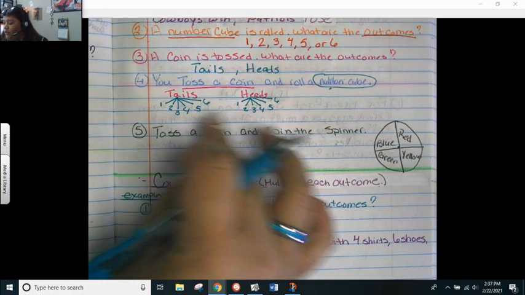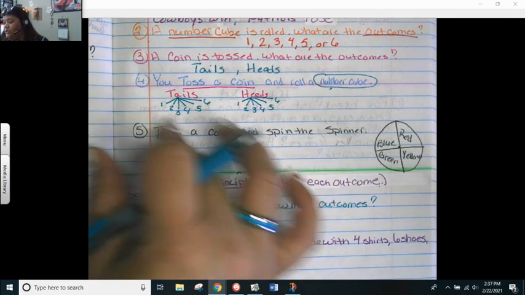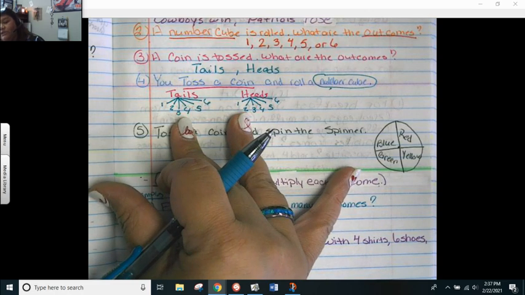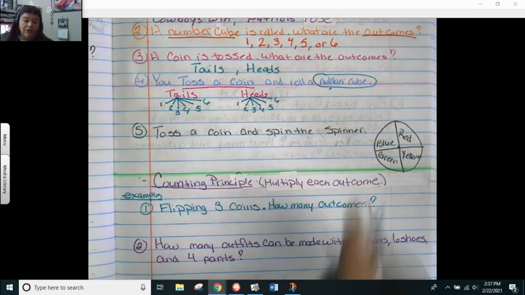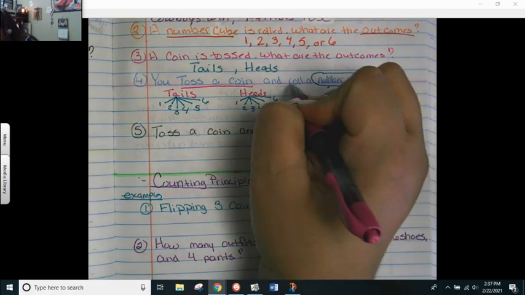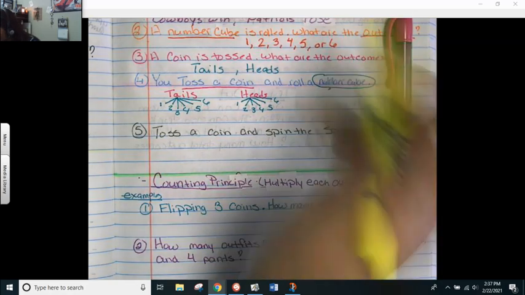I have the tossing of the coin, that's my heads and tails. And then I have the number cube, that's the 1 through 6. Those are my branches, okay? So this is how it would look if it was a tree diagram. Let me show you how they would write this out, okay? So I'm going to put a little, let me get my highlighter so you can separate the two.